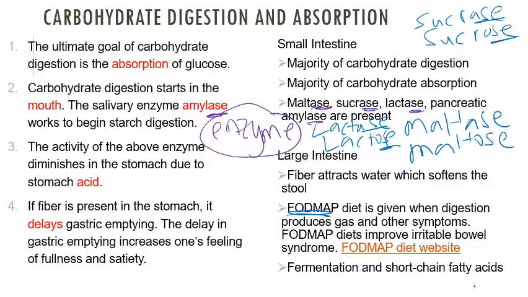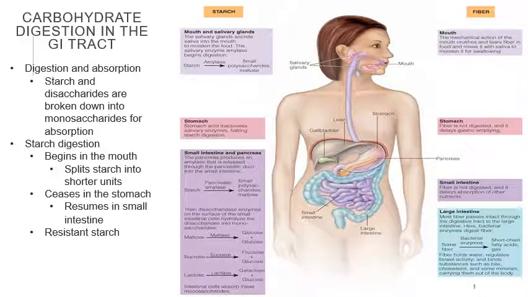All right, large intestine, fermentation and short-chain fatty acids. Carbohydrate digestion in the GI tract. Digestion and absorption. Starch and disaccharides are broken down into monosaccharides for absorption. So when you think about it, disaccharides are bigger than monosaccharides. In order to better absorb your nutrients, you have to break it down.